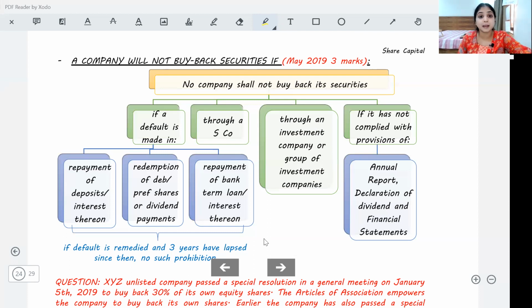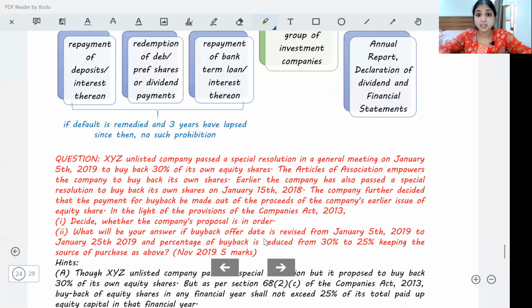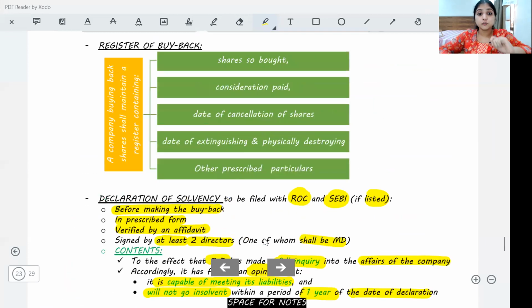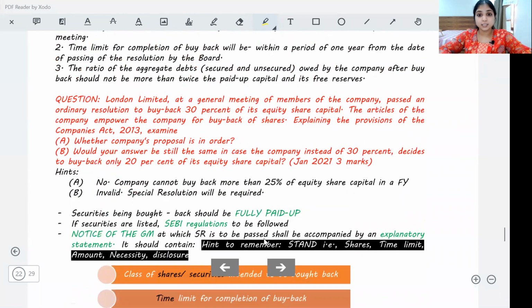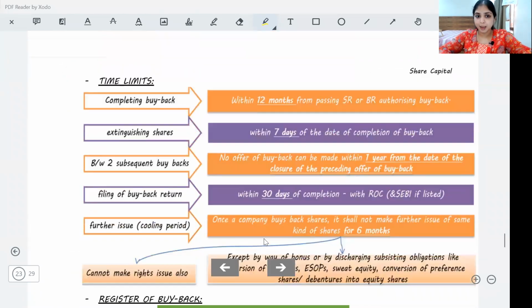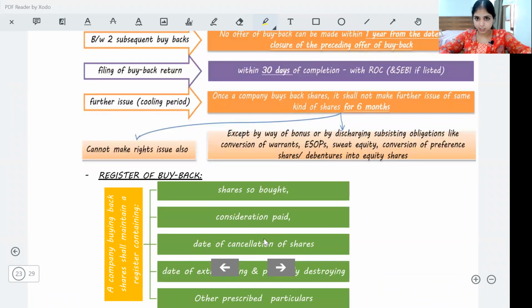This is it with buyback. I hope all of you are crystal clear with the entire discussion. Yes, I do have a lot of examination questions and a lot of mock test questions to discuss with you, all relating to buyback. But do not worry, I will not take up right now. It will become too much for you all to remember, too much for your brain right now. With this, I will close this lecture here.